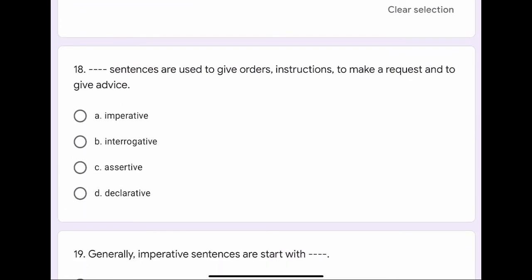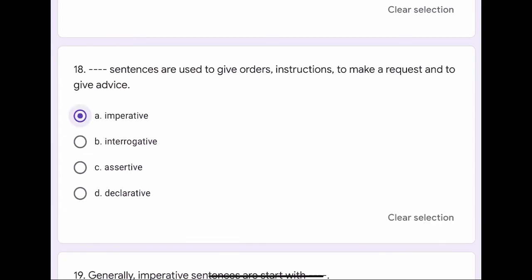Question number 18. Dash dash sentences are used to give orders, instructions, to make a request, and to give advice. The options are A. Imperative, B. Interrogative, C. Assertive, or D. Declarative. The correct option is A. Imperative.